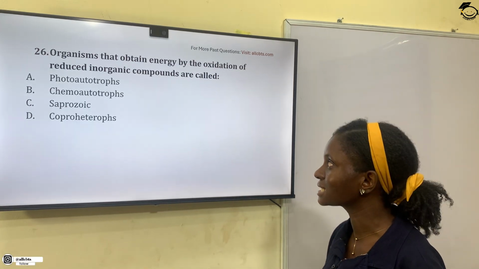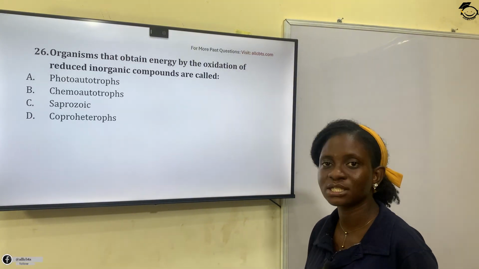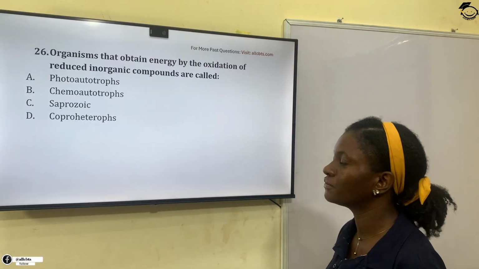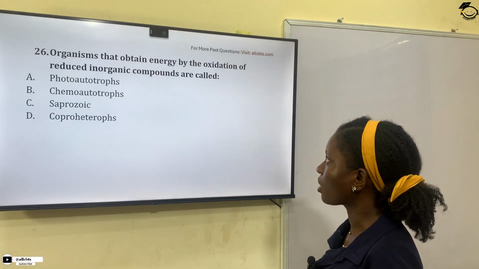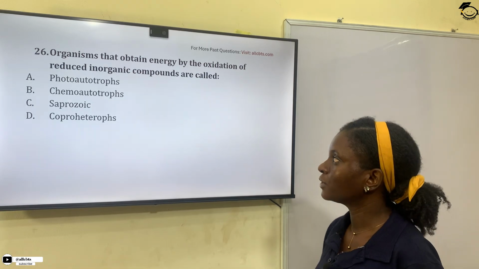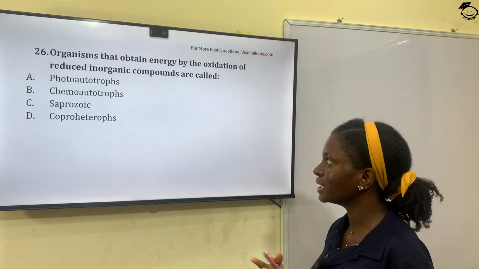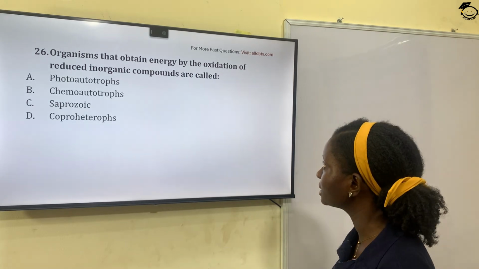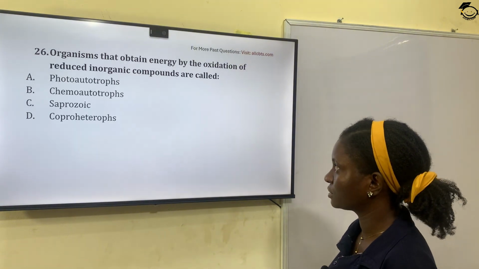Question 26. Organisms that obtain energy by the oxidation of reduced inorganic compounds are called: A, photoautotrophs. They make their food in the presence of sunlight. B, chemoautotrophs.